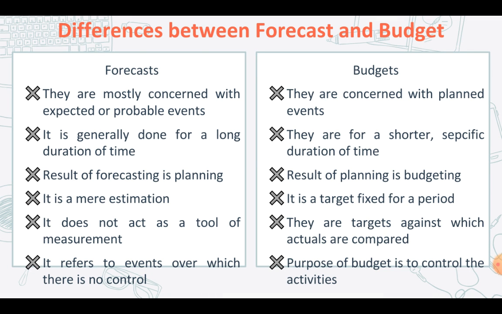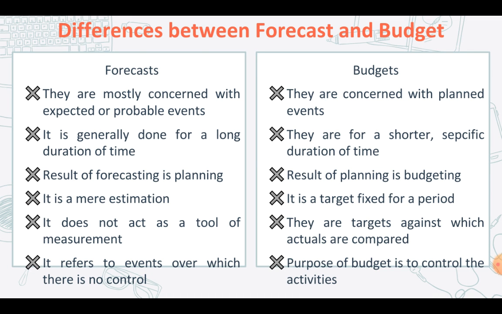So when we're talking about forecast and budget, both of these terms are mainly about foreseeing future events. When you're forecasting, you're predicting something that will happen. Similarly, in case of budget also, you're predicting something that will happen, and because of that, you're going to prepare a budget, right? However, even though their basic concept is the same, there are still a few differences between